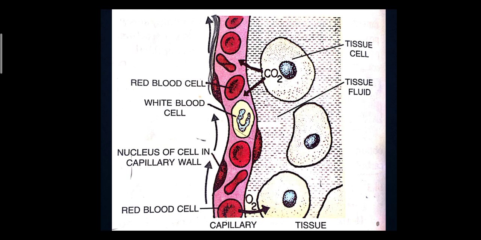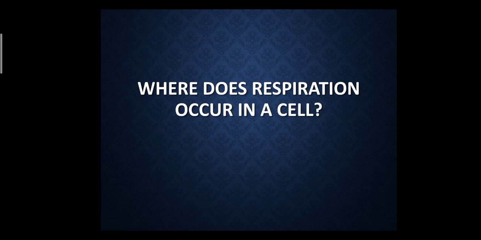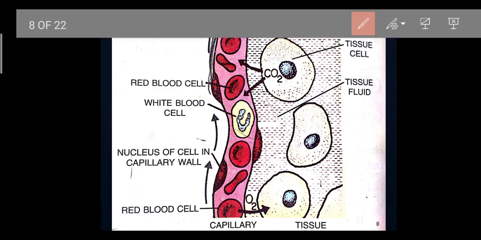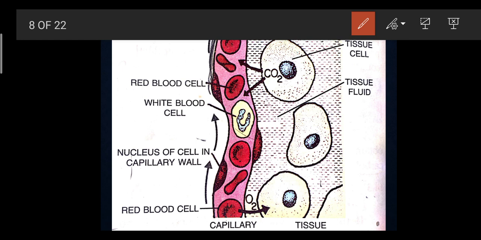Now what exactly happens? See, the walls of the capillaries. We know what a capillary is. A capillary is nothing but a blood vessel. We have three different types of blood vessels, that is arteries, veins and capillaries. So this is a capillary, and this is the wall, meaning the outer surface.